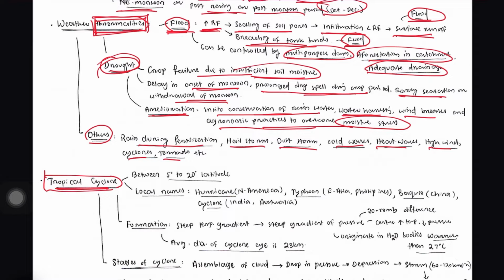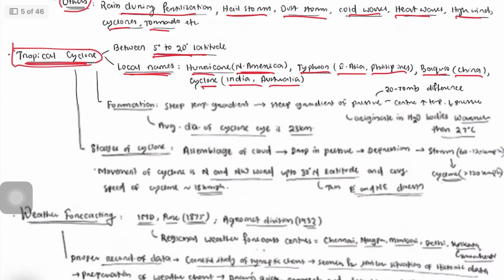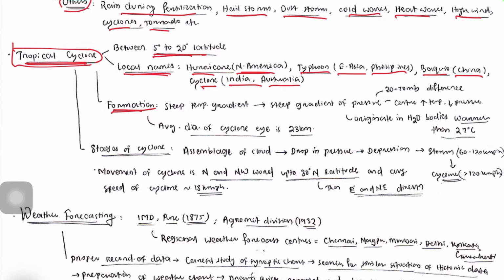Why is it called tropical? Because it occurs near the equator, between 5 and 20 degrees of latitude. What are the local names of tropical cyclone? Cyclone has different names in different regions. It is called hurricane in North America, typhoon in East Asia and the Philippines, bakio in China, and cyclone in India and Australia. How does a tropical cyclone form? There is a steep temperature gradient.